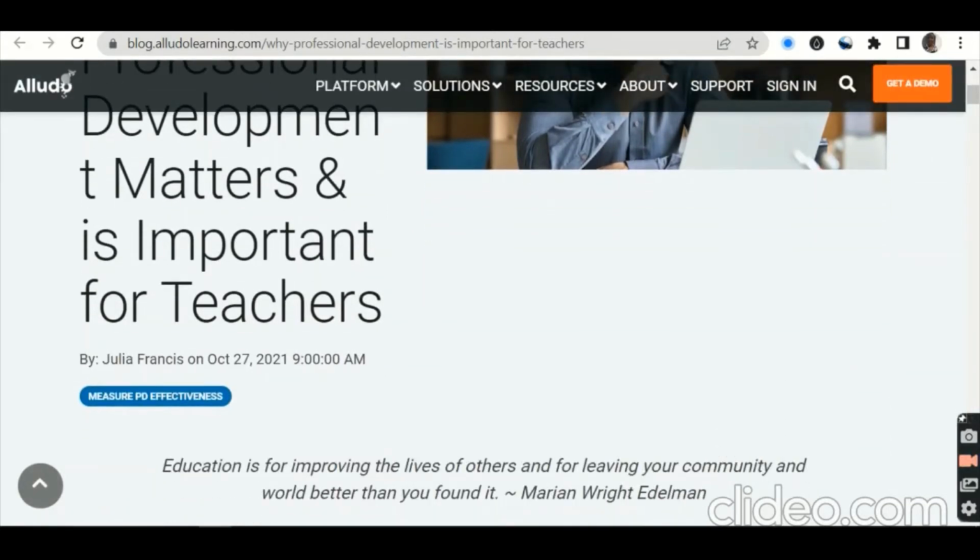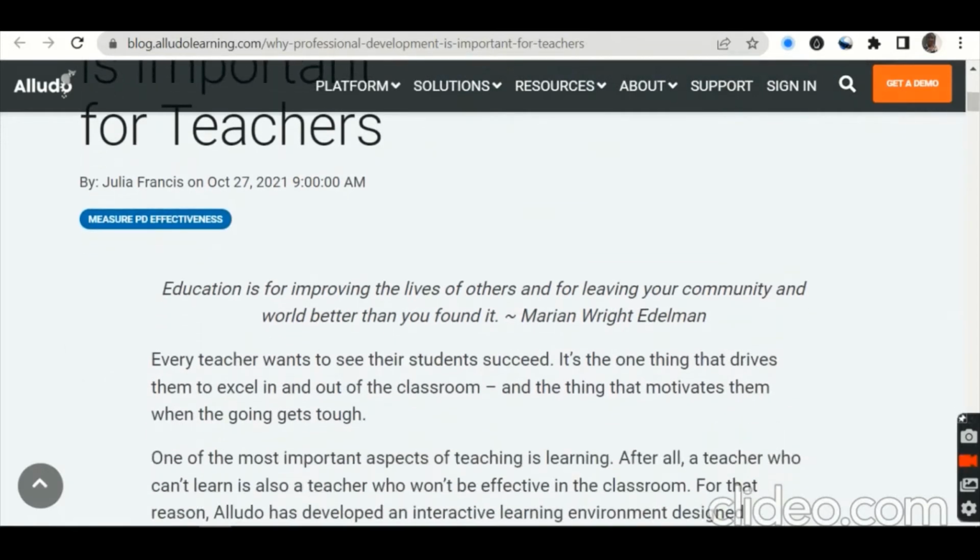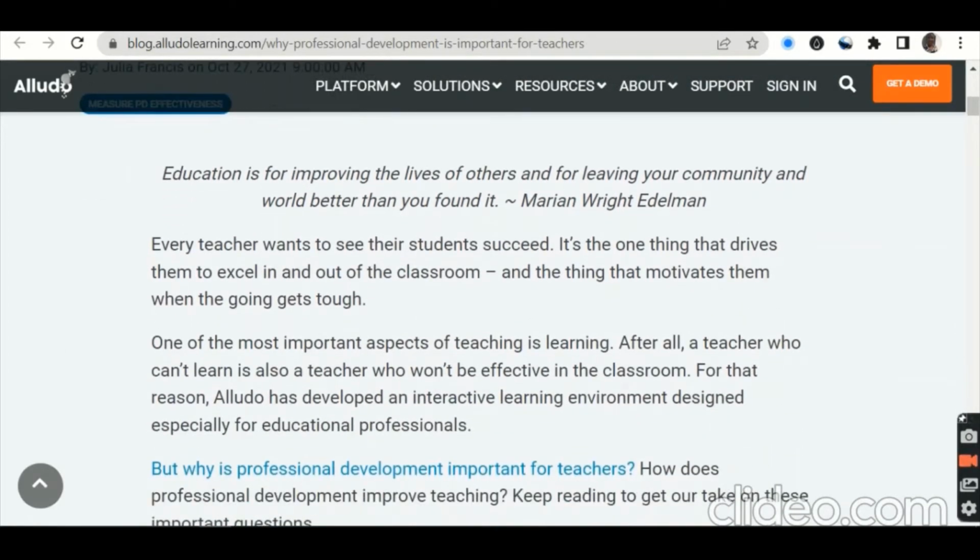So kindly note the author. This one is Julia Francis, and this article was written in 2021. So just read through and see whether we're going to find something catchy. Remember, you choose a catchy introduction that will hold the attention of your reader, and at the same time start off on what you want to say.